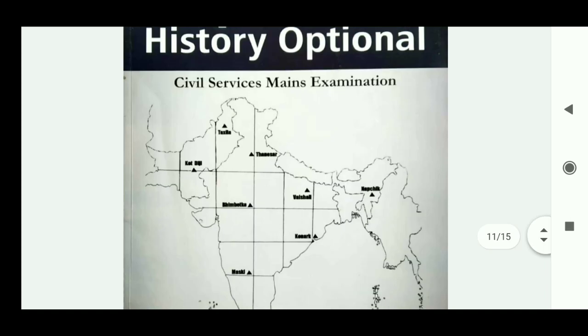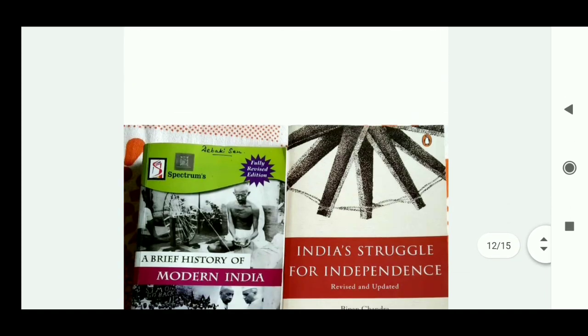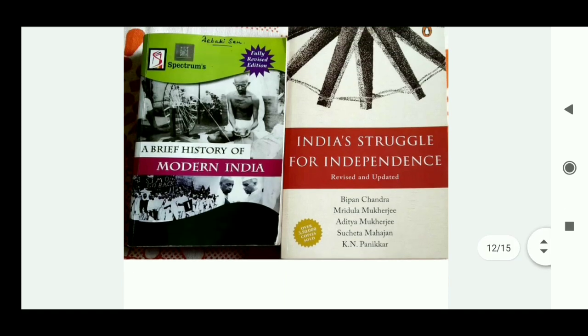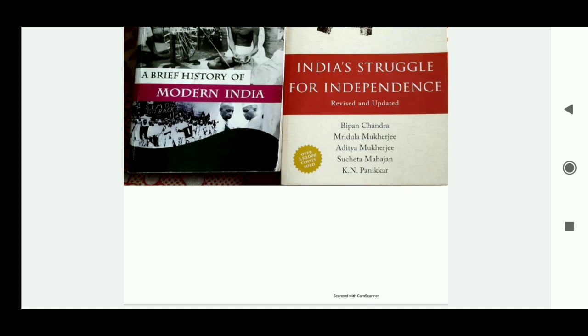Then come to Paper 2. Spectrum and India's Struggle for Independence are the basic books you have to read for the GS paper also, and these 2 books will also help you in the optional paper. In Spectrum you will get some factual details not included in other books, and India's Struggle for Independence is a mains book that will help in the optional paper. This is your basic book after NCERT.